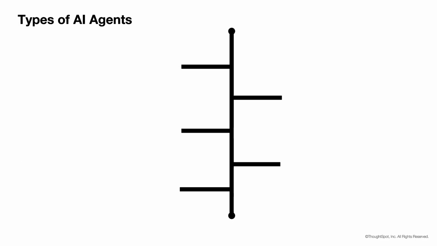Lastly, let's learn the types of AI agents. To start with, we have simple reflex agents. These agents operate on a set of predefined rules and respond directly to specific inputs. They do not maintain any internal state or memory of past actions.